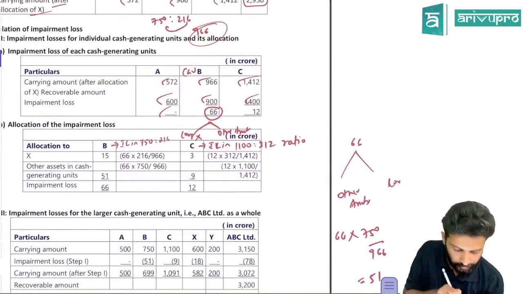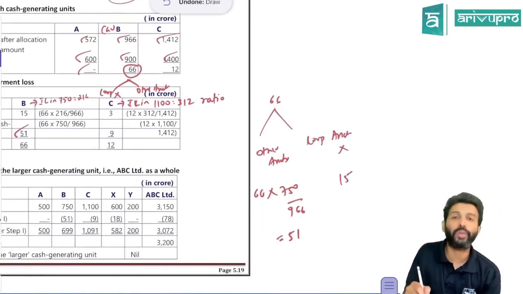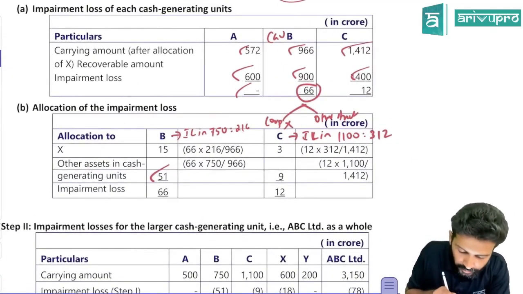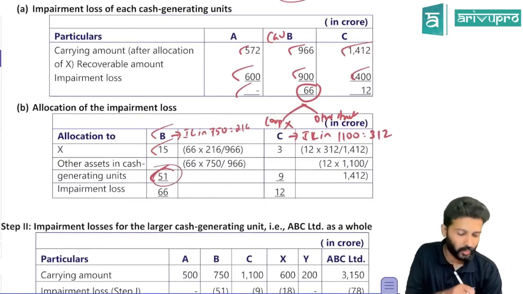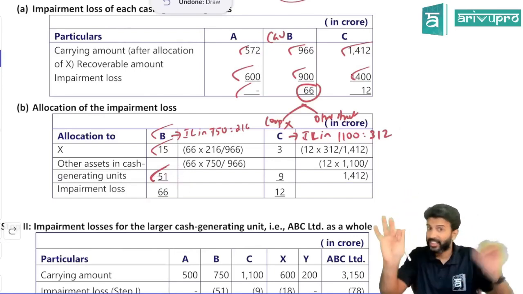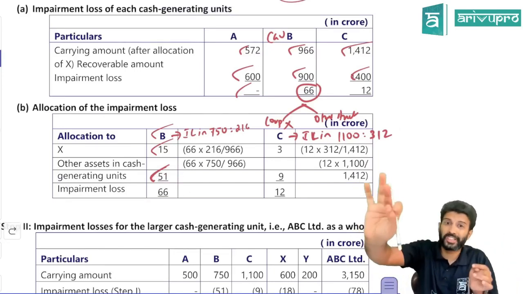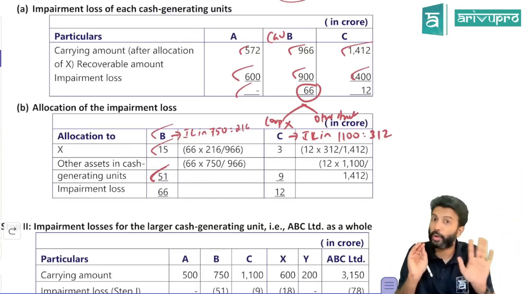So to other assets, you will give 51. Out of 66, if 51 goes to this one, the balance 15 will be to corporate asset X. So when CGU B was impaired, to corporate asset X, 15 impairment loss will be allocated. Then to the other assets of B, 51 will be allocated. Okay, don't give the entire 66 to corporate asset X. This is not a goodwill. Goodwill is a bookish asset. That's the reason we write it off fully. This is a little checkpoint you need to be careful about.